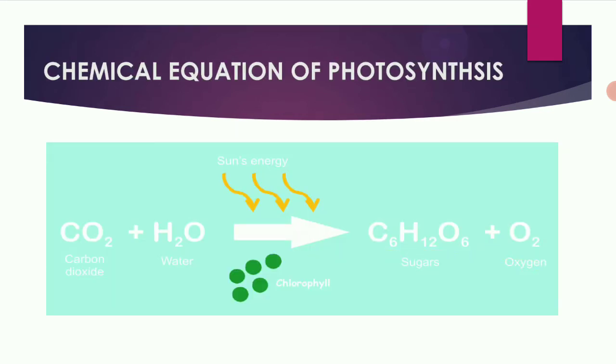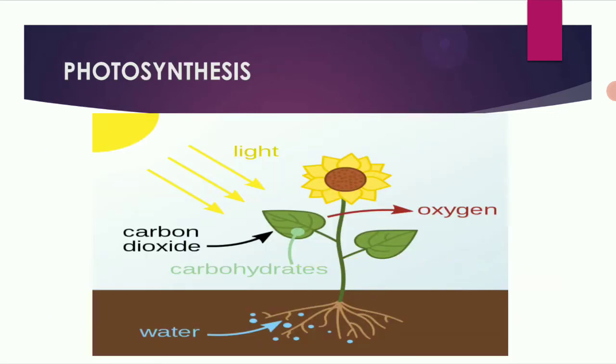So this is the chemical equation for photosynthesis. Carbon dioxide plus water, in presence of sunlight and chlorophyll, forms glucose and oxygen. This is the chemical equation of photosynthesis.